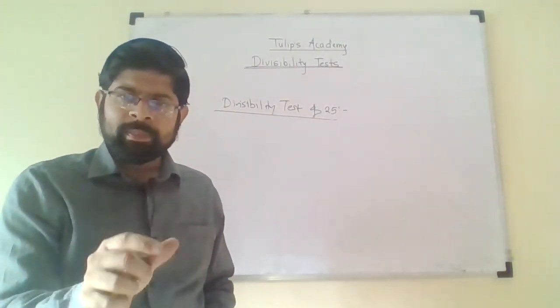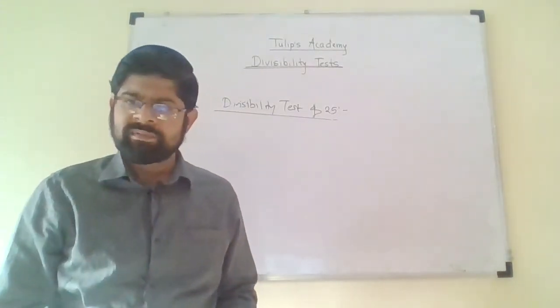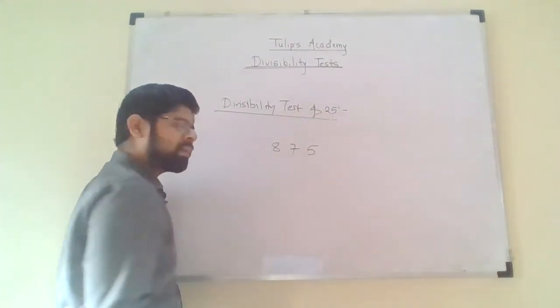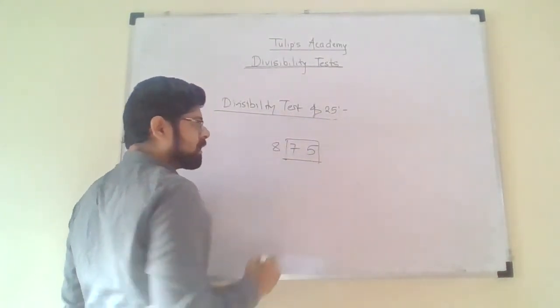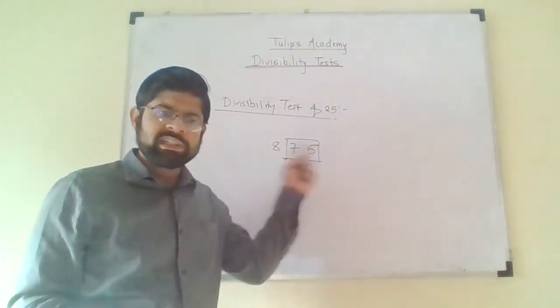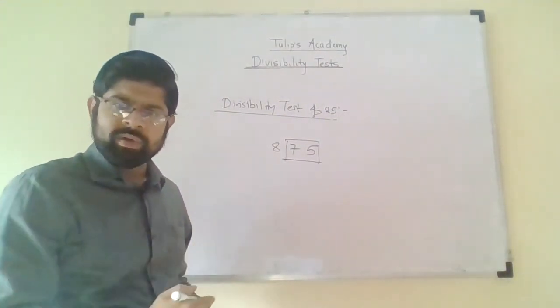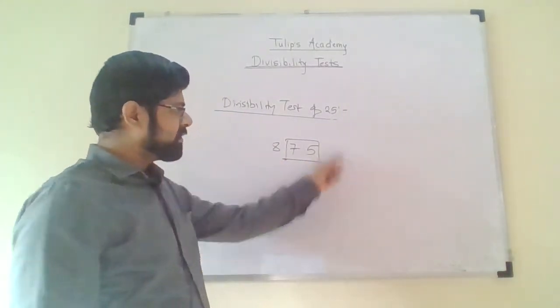If the number formed by considering the last 2 digits is divisible by 25, then the entire number is divisible by 25. For example, let me consider 875. Let us consider the last 2 digits. The number formed is 75, and 75 is divisible by 25. 25 3s are 75. It means that the entire number is divisible by 25.